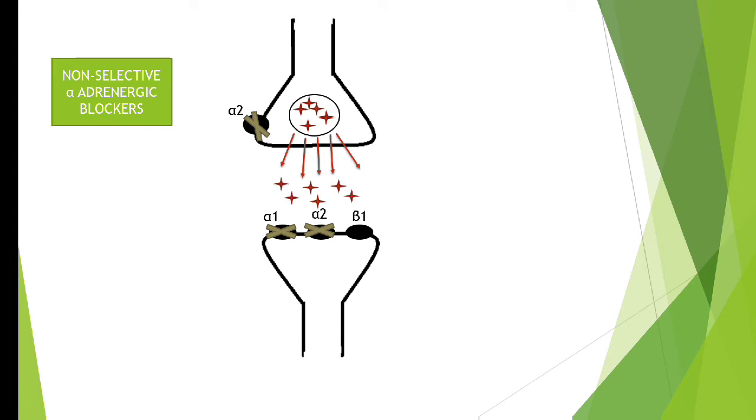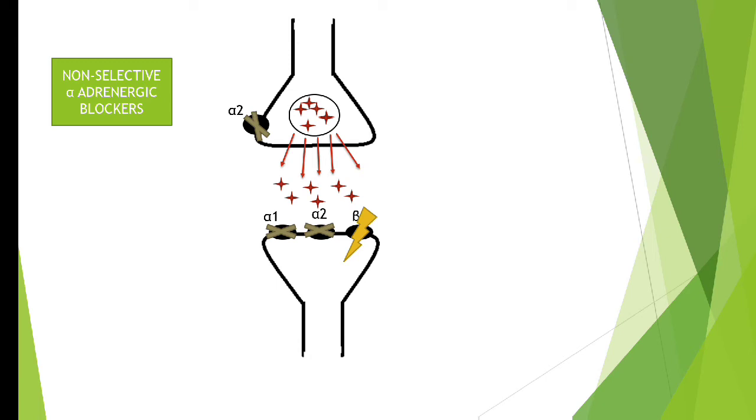Okay, now whatever neurotransmitter is being released in the synapse, what will be their main role? Yes, after they are present in the synapse, they will like to interact with the post-synaptic receptors. Okay, now in the post-synaptic receptors, we had alpha 1, alpha 2 and beta 1 receptor. But since we have given a non-selective alpha adrenergic blocker, we have blocked alpha 1 as well as alpha 2 receptor. So this neurotransmitter, this catecholamine, is left under the mercy of only one receptor, that is beta 1 receptor. So all will come and all will interact with the beta 1 receptor. So large amount of activation of beta 1 receptor will take place.